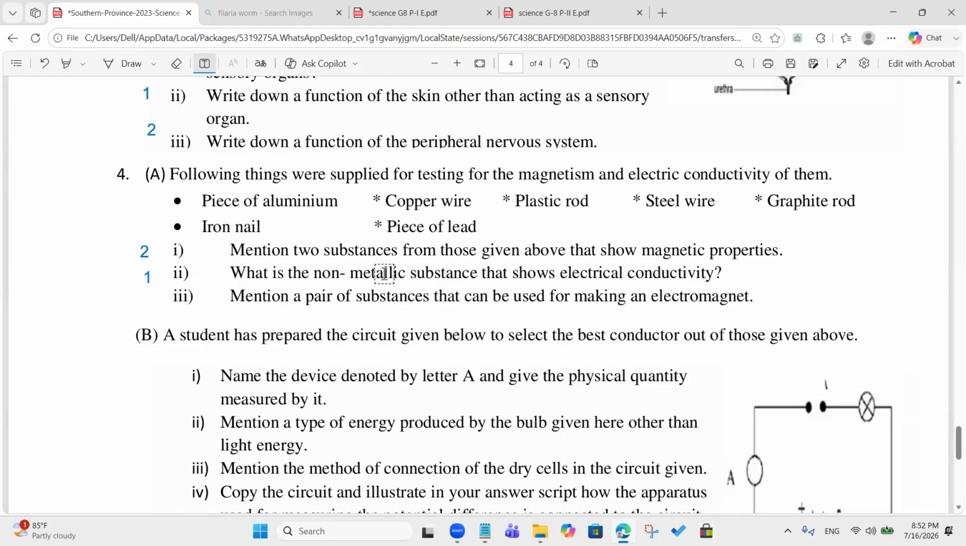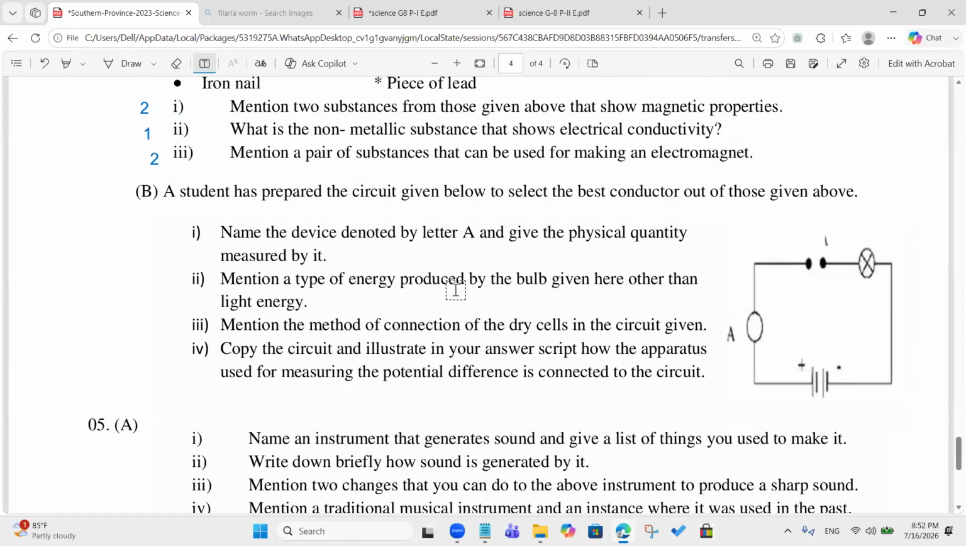Okay. Mention a pair of substances that can be used for making electromagnets. Copper wire and iron. Iron base, copper wire and iron nail. Copper and iron. Okay.